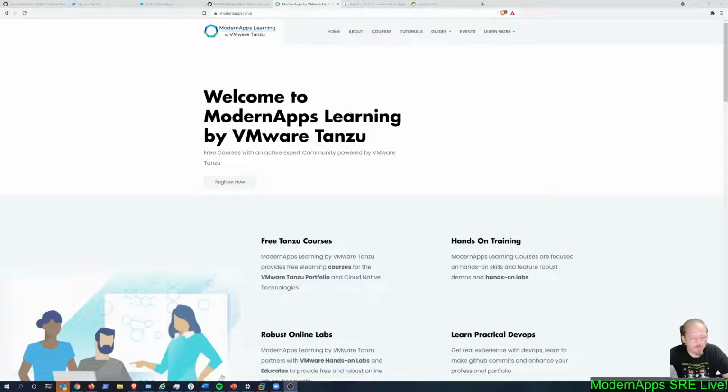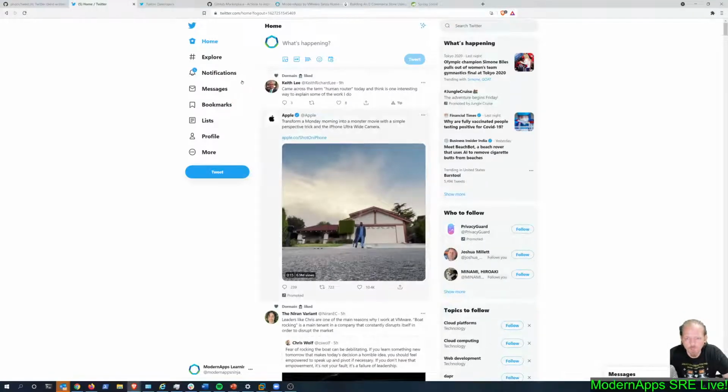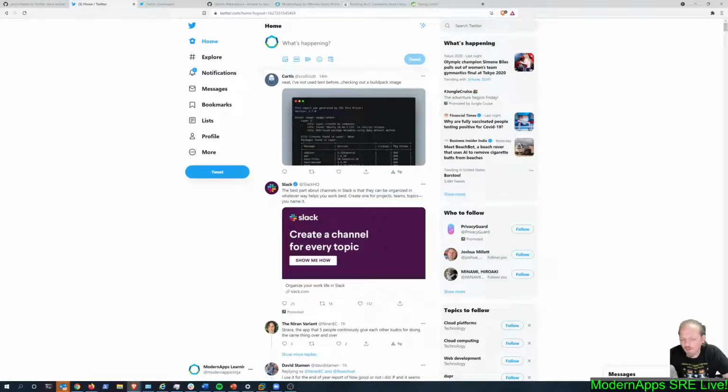So first, you can see here, I've got the Modern Apps Learning homepage pulled up. And we also have a Modern Apps Learning Twitter page. On Modern Apps Learning Twitter, I try to manually tweet when people post new content, when members of the community earn a certificate or what have you. But I can't keep up with that manually. And it's wasteful for things like that that should be automated.